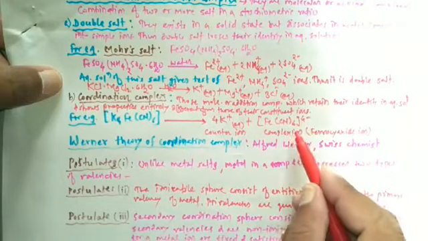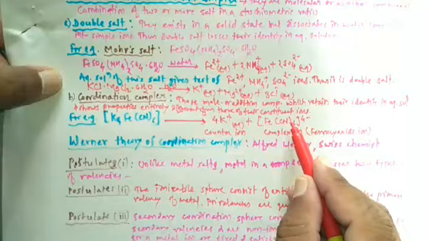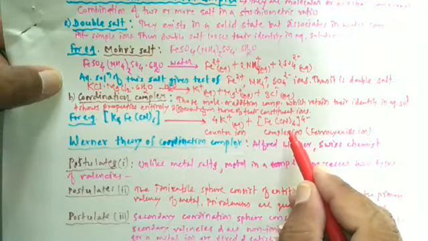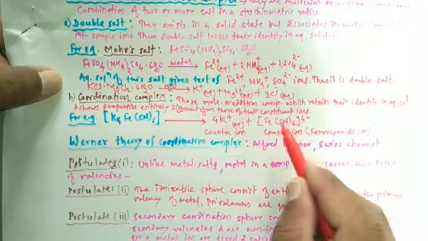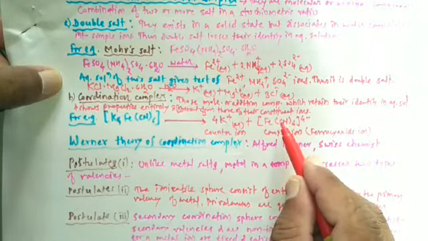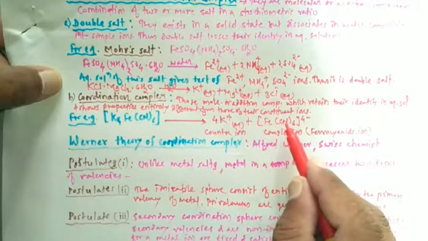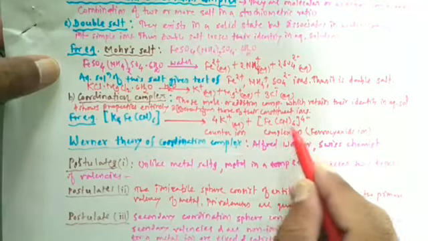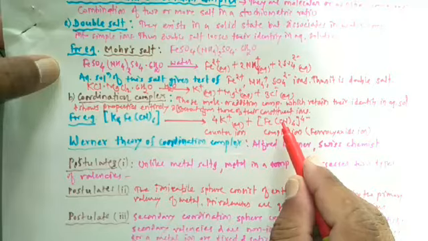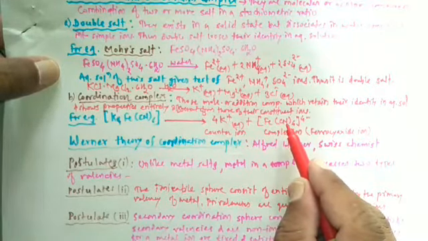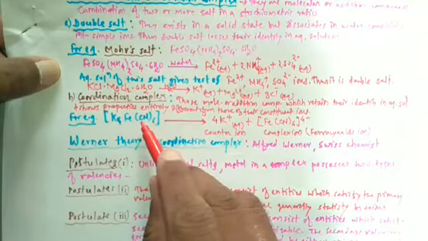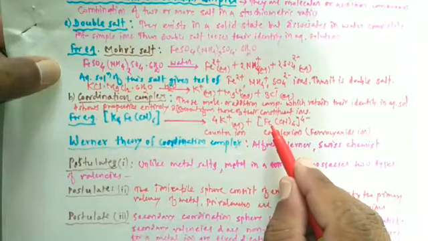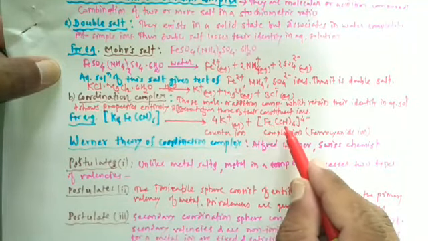Ferrocyanide ion is a complex ion and retains its identity in the solution. It does not dissociate further into Fe2 plus and CN minus ions. Thus, the aqueous solution of K4[Fe(CN)6] does not give the test for Fe2 plus ion or CN minus ion.